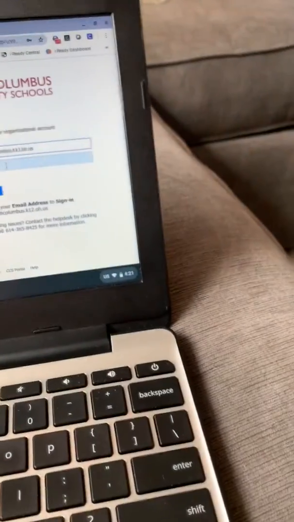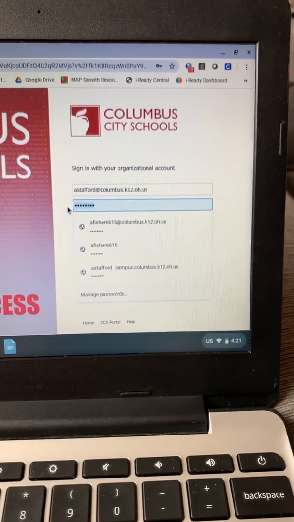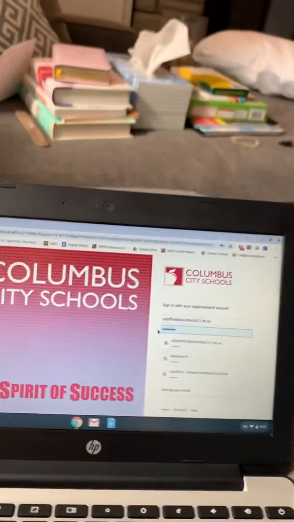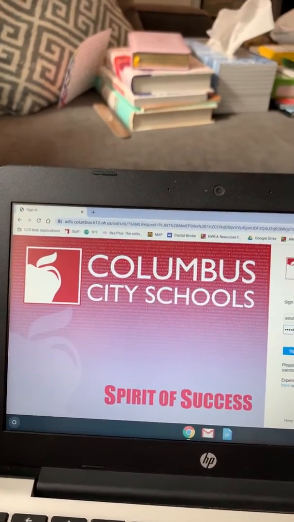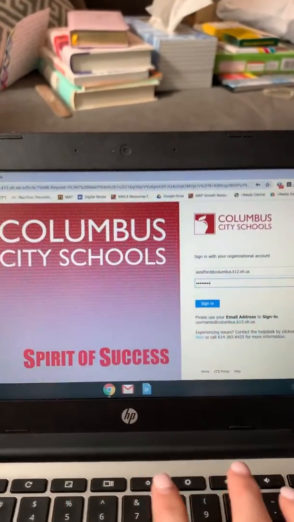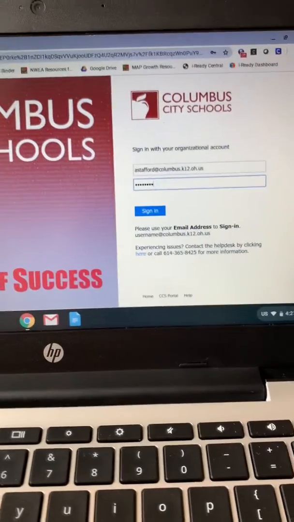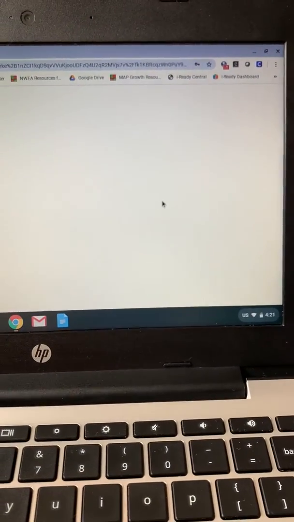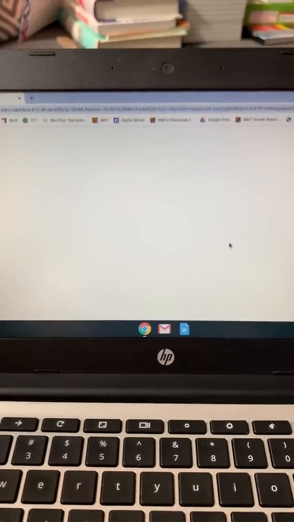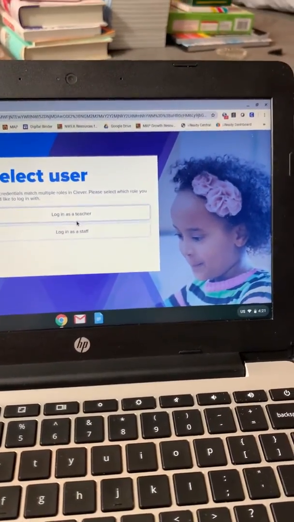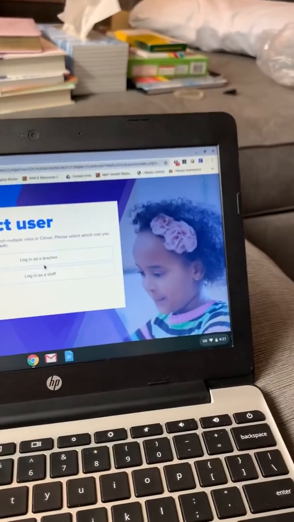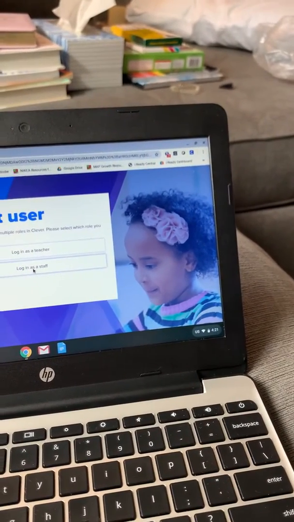The student would put their ID number, the same number, and then down here in the password section, that is where they would put their birthday with the dashes and the full year, all 4 numbers of the year. Once you get that typed in, you can click sign in, and that will bring you to what the teacher has put into the Clever portal.